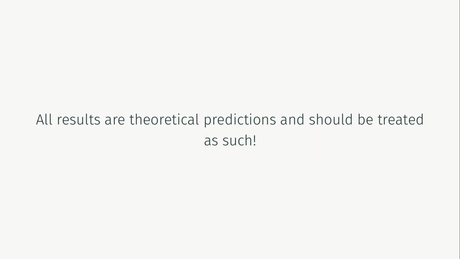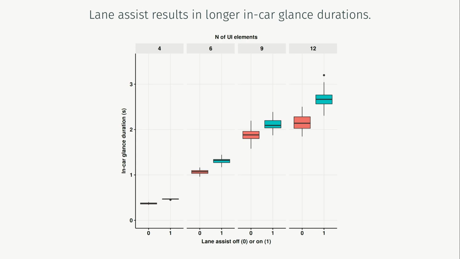While the original human factors paper has human data from a driving simulator to validate the model, here we only present theoretical predictions. Shown here are the predictions of our model for in-car glance duration, that is, how long on average the supervisor conducts the in-car visual search task before returning eyes to the road. First, we see that as the number of UI elements increases, the model predicts that drivers make longer in-car glances. Furthermore, we see that the model with lane assist on, represented by the blue boxes, has adapted to this feature by generally having somewhat longer in-car glance durations.